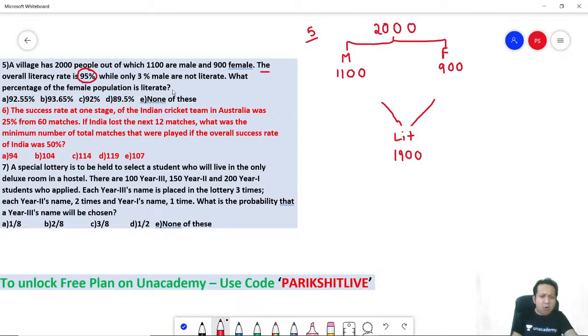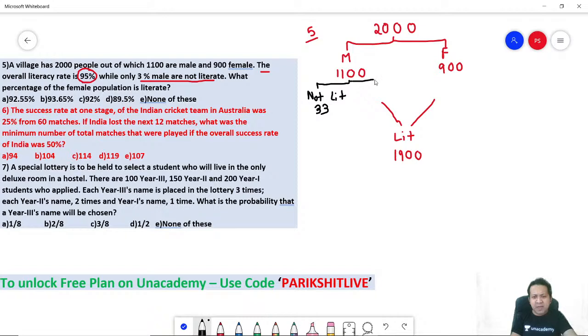And they say only 3% males are not literate. So think about the males. Males are classified into 2 categories. You are either a literate or you are not a literate. So how many males are not literates? 3%. So 3% of 1100. Can you calculate that? 3% of 1100 is 33. 33 males are not literates.